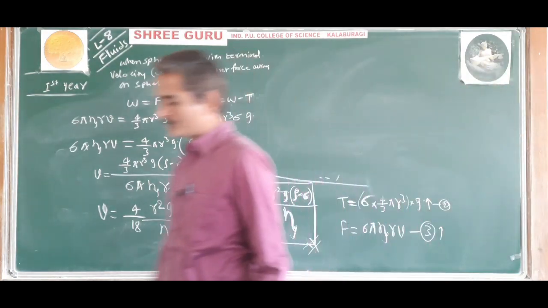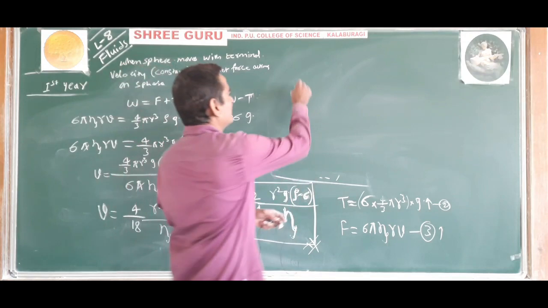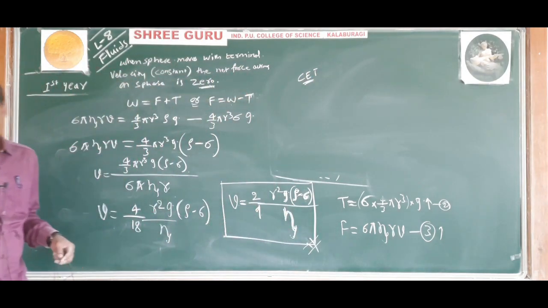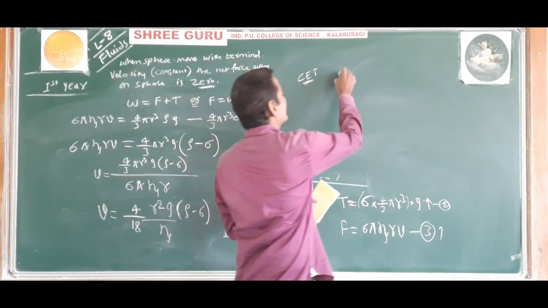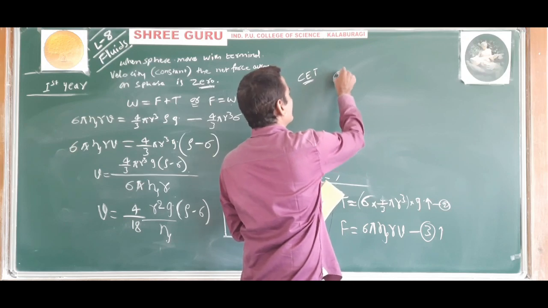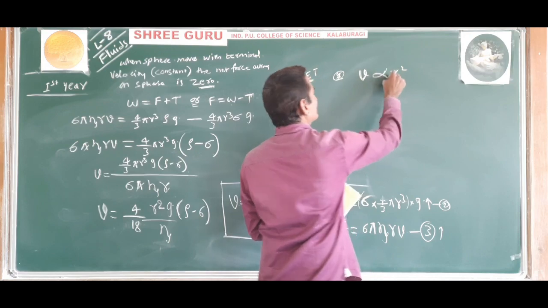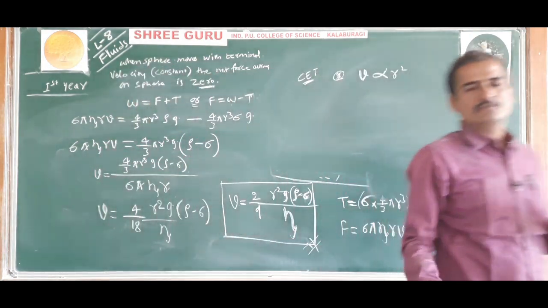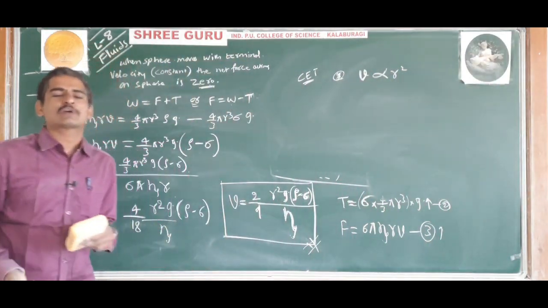Okay. Understood? Next point. Let us understand some CET points, just for our understanding. We observe that the terminal velocity of a body is directly proportional to the square of the radius. If the radius is made n times, then terminal velocity becomes n square times.